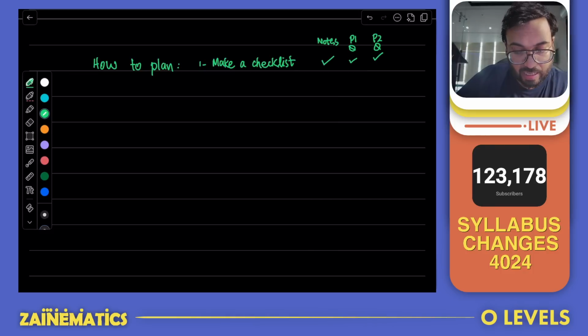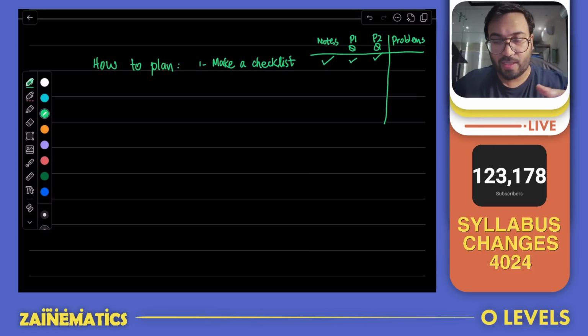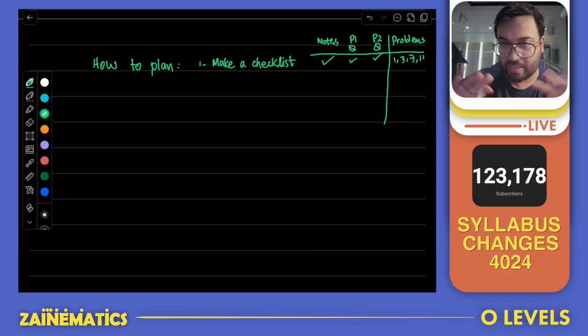Keep a separate note for your problems, because when the exams come near, you must have a record of all of the questions. For example, you did not know question 1, 3, 7, 11, and that's it. Now, keep a separate tab for that in your checklist. Once the exams are near, you have a lot of papers to take, a lot of subjects to sit for, and the problem is that you cannot keep going back and doing the same worksheets that you have already done. That doesn't make sense at all, and you don't have enough time at that moment as well.